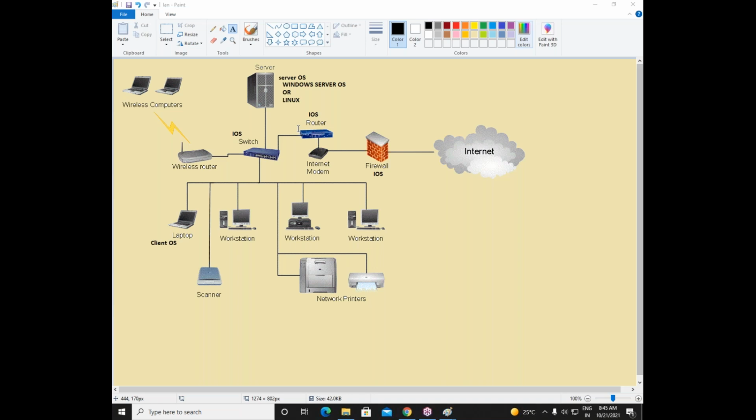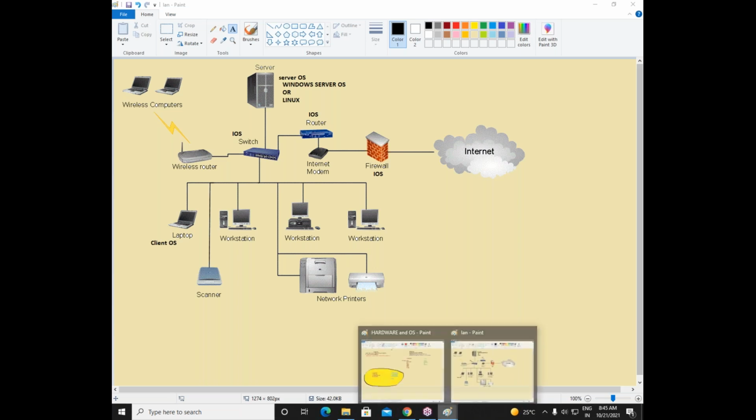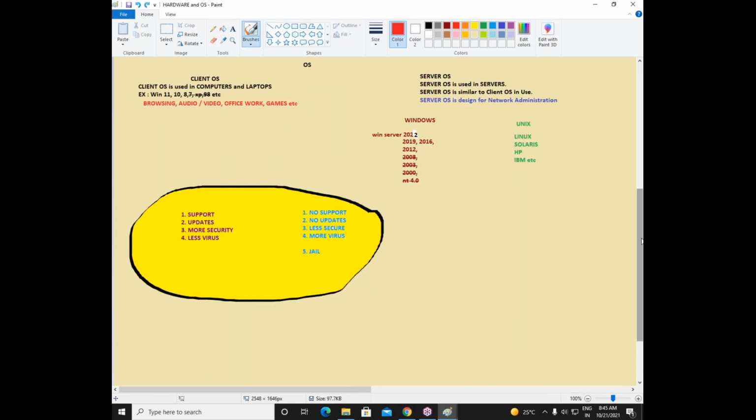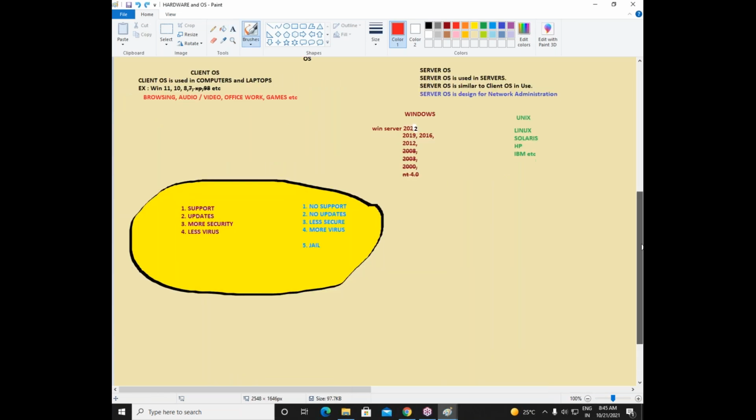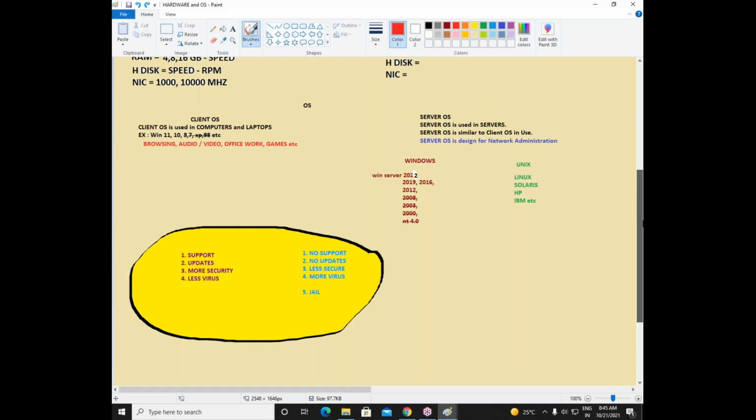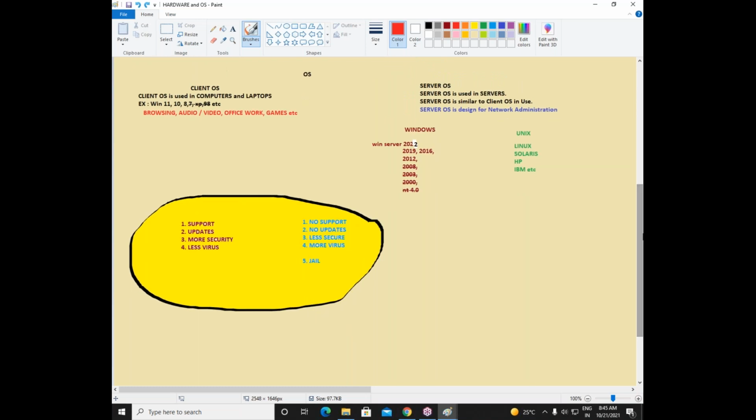You can install all the operating systems. The installation part is completely the same. Okay, so let us see how to do the installation. But before we see the installation, we need to see one more basic thing here.